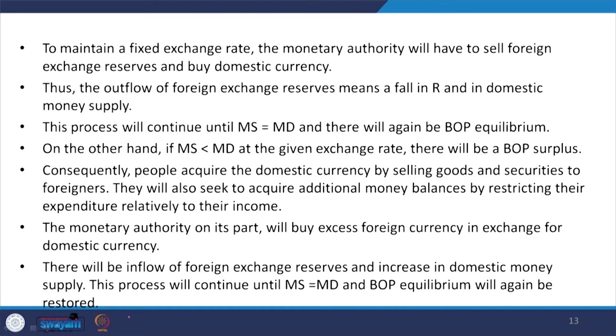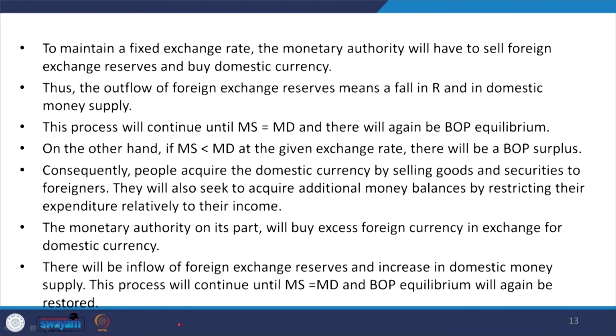Now, the monetary authority on its part will buy the excess foreign currency in exchange for domestic currency, when money supply is lesser than demand.